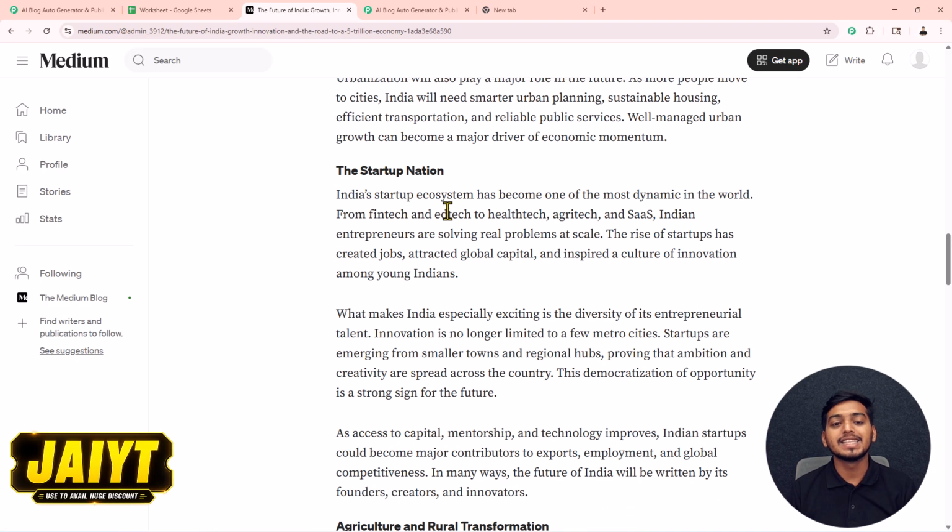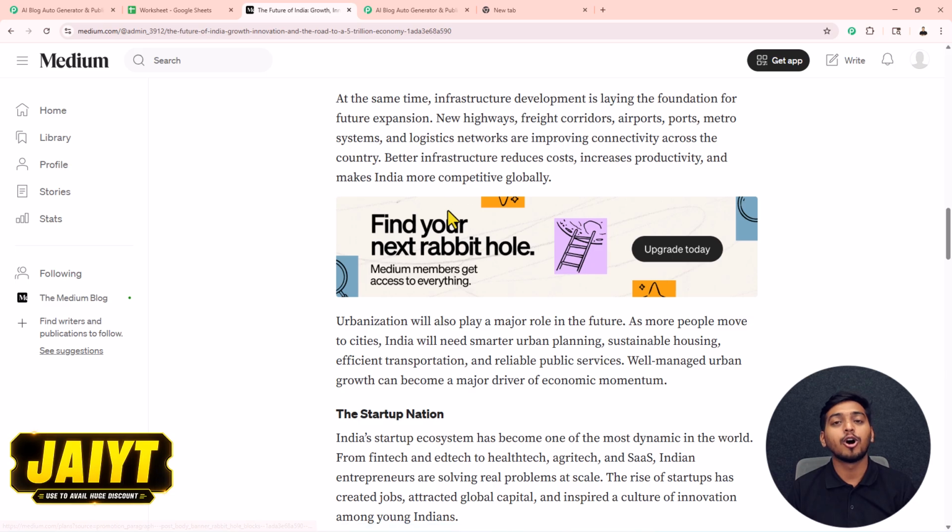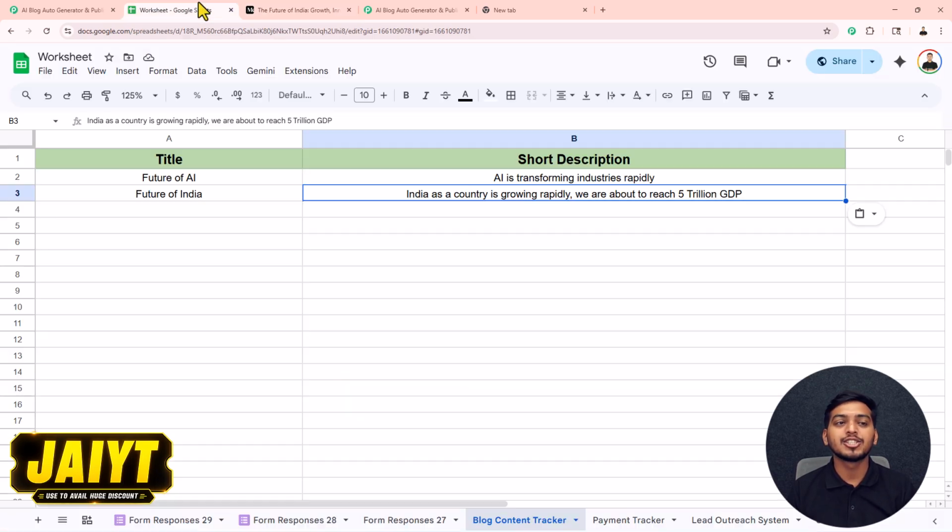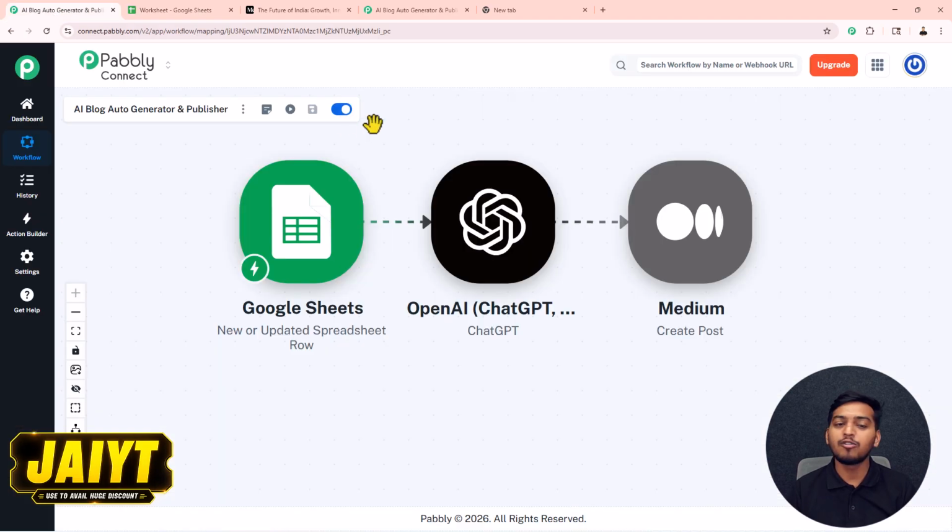You can see this is the detailed blog that I have posted on my Medium page by just adding the short title and short description inside my Google Sheet. So this was the demo of my workflow, which you can easily create inside Pabbly Connect.